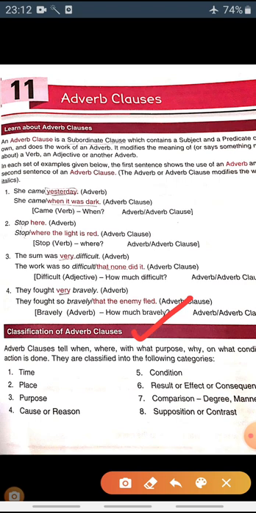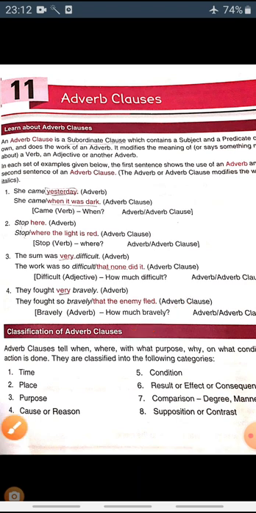Okay, so listen carefully. This topic is very, very important. If you listen to me carefully, it is the easiest topic. Okay, so please pay attention.